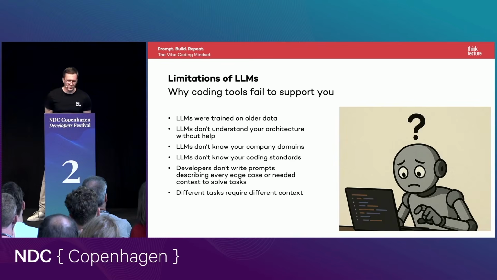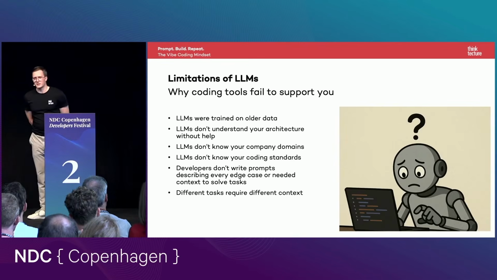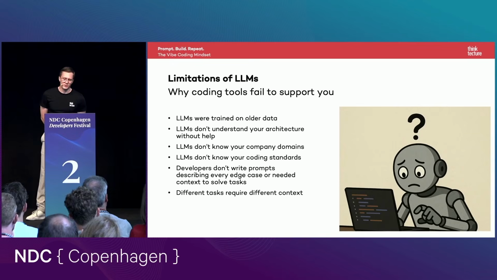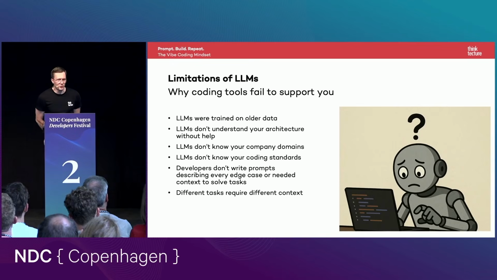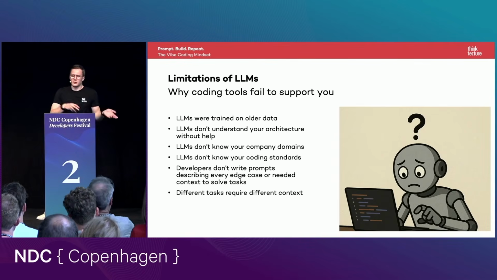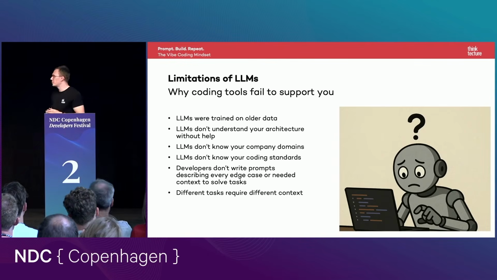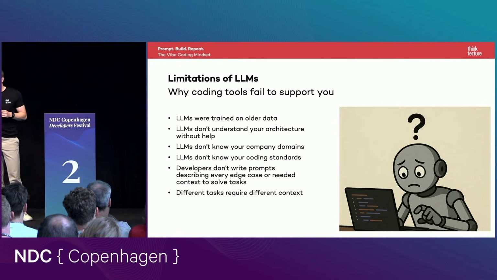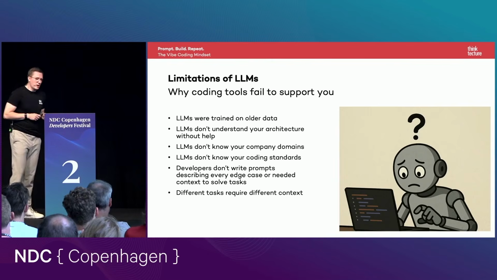So the first thing, of course, is we have to understand that LLMs were trained with older data. So for example, when you ask GPT-5, released a few weeks ago, what's the latest Angular version? It will answer Angular version 18. The current version is version 20. So there's a 1 year gap between the current APIs and the APIs OpenAI trained GPT-5 on. So it's a big problem.